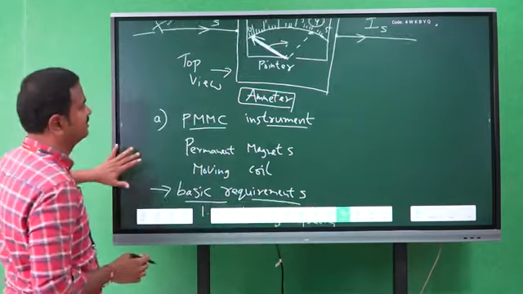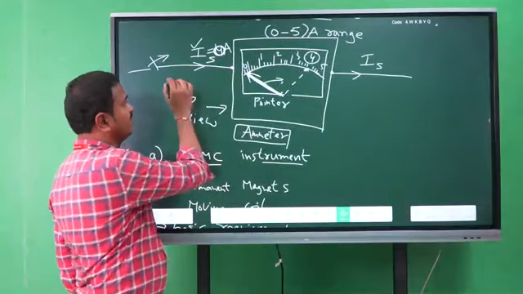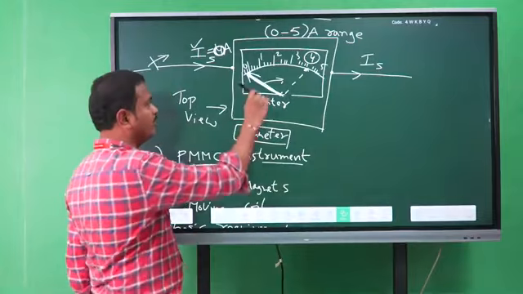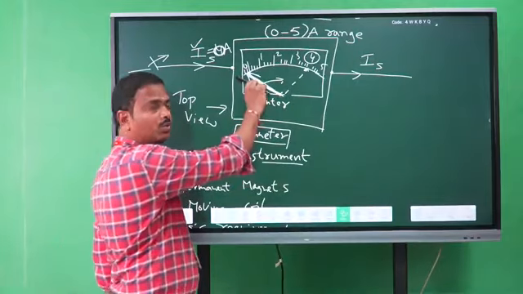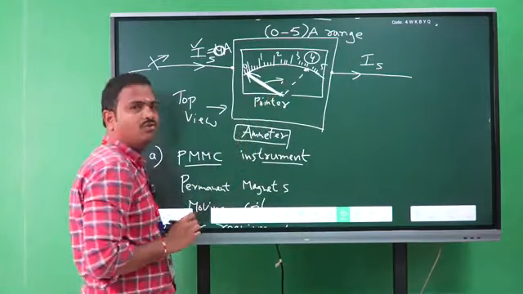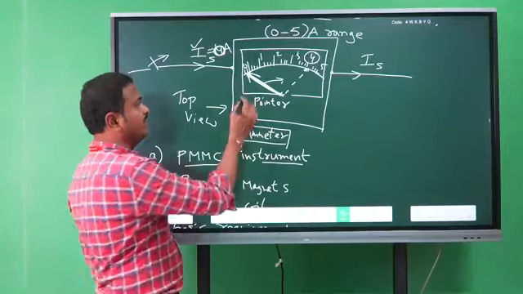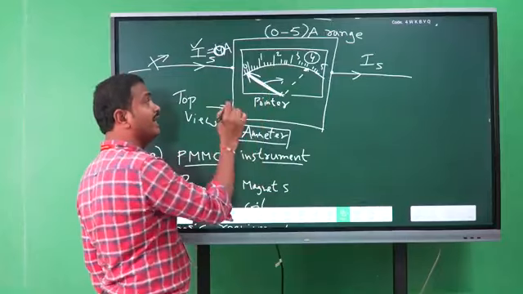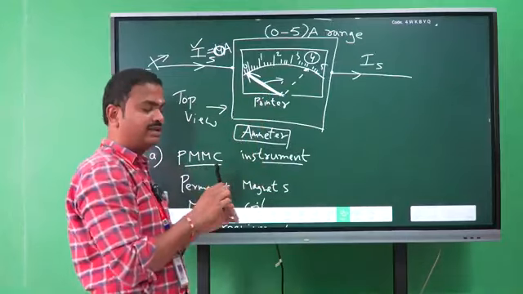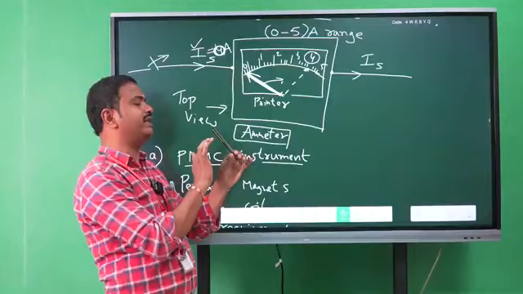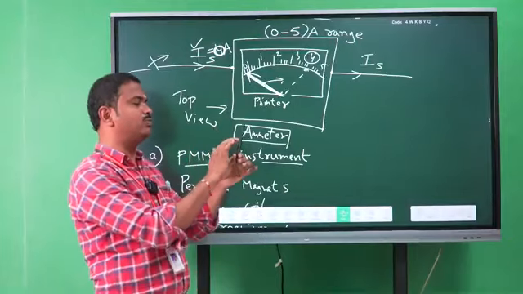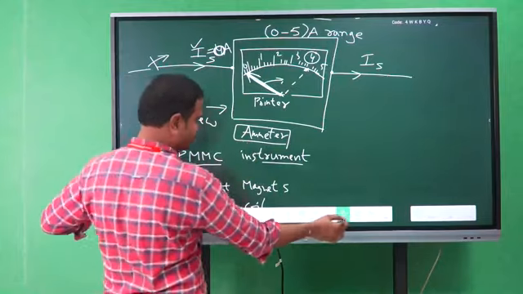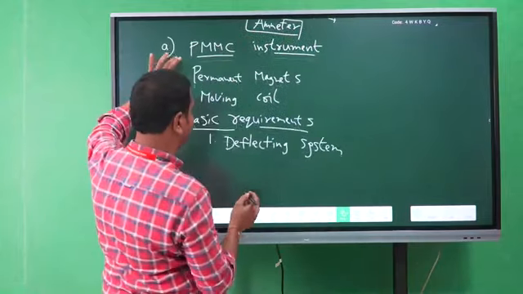That means, whenever a 4 amperes current is flowing through the instrument, the pointer should move on the scale to represent the 4 amperes, right? So a deflecting force or deflecting torque should be exerted on the pointer. Whenever a force is exerted on a pointer, only then does the pointer move on the scale, right? So for that reason we need a deflecting system.